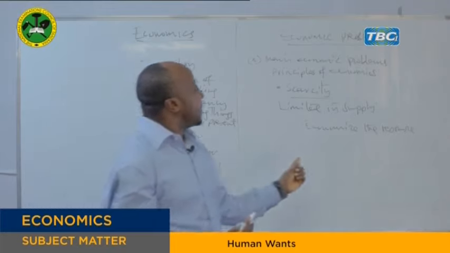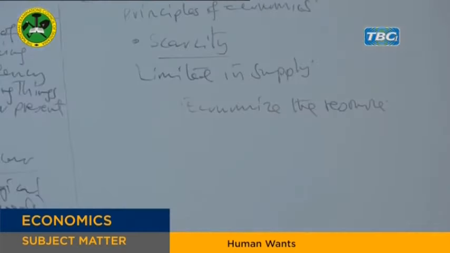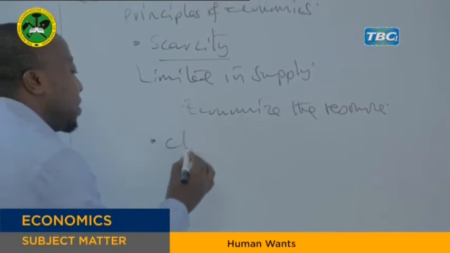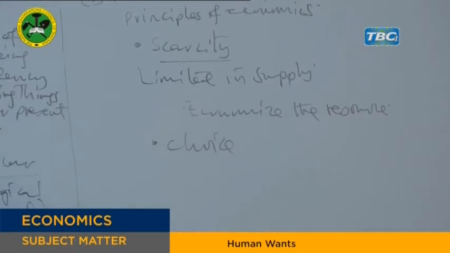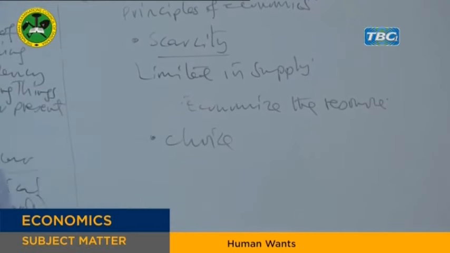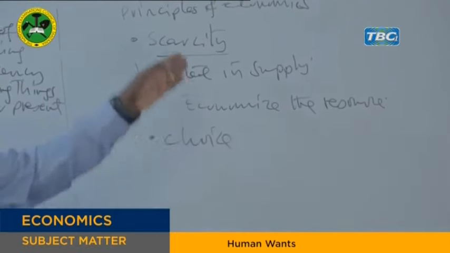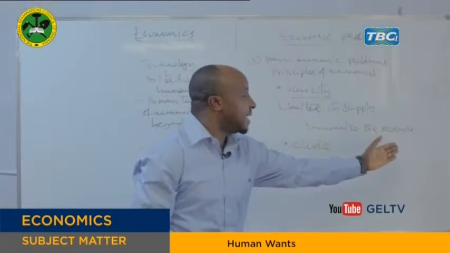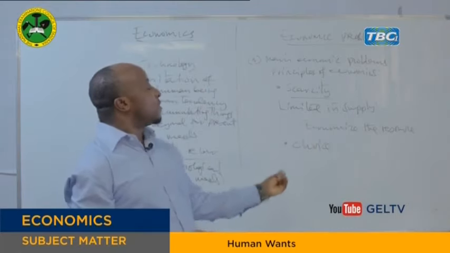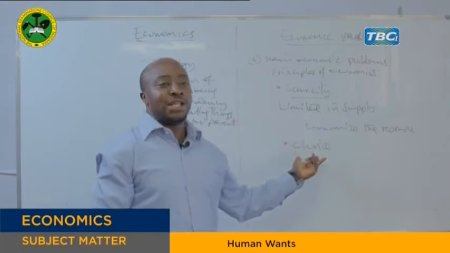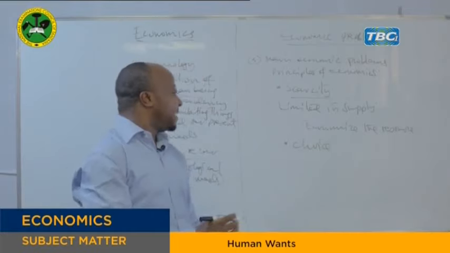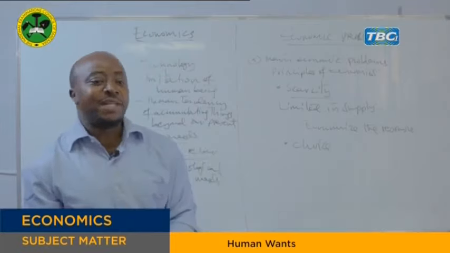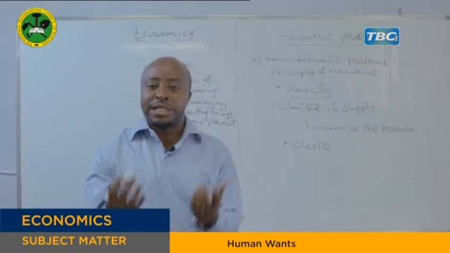Then the second thing, because resources are scarce, brings up the second problem, which is that you should make a choice. So choice becomes the second problem. Now choice arises from scarcity, because we said because of scarce resources, you have either to economize the resource you have, or you go to the second problem, which is you have to make a choice. What is choice? Choice means you choose among the given alternatives. It means you have alternatives, then you have to make choice between them.